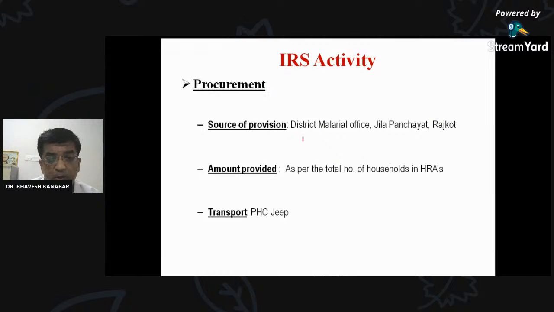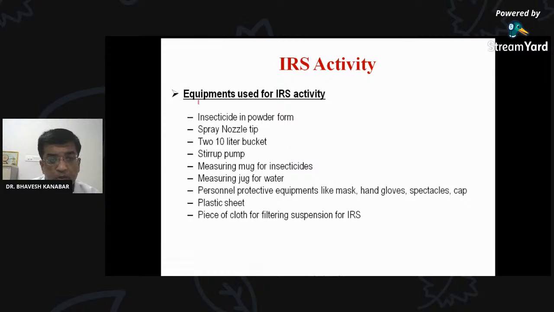This IRS is provided by the District Malaria Office of the Jilla Panchayat as per the number of households. The equipment for IRS includes insecticide in powder form. Which insecticide have I told? Write down in the chat box. What is the name of the insecticide which is used for IRS, indoor residual spray activity? Write down if you remember in the chat box.